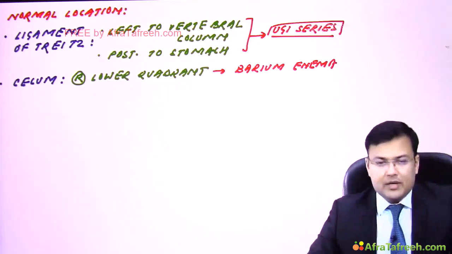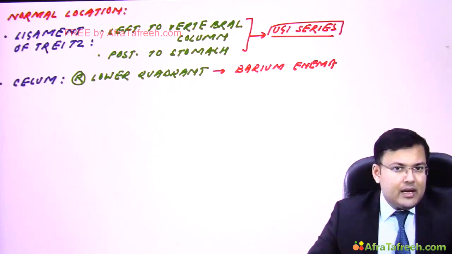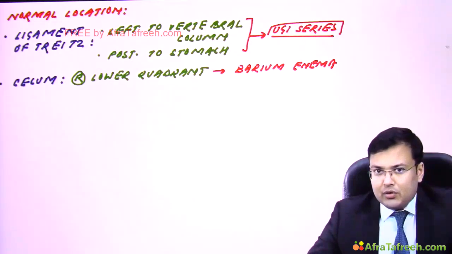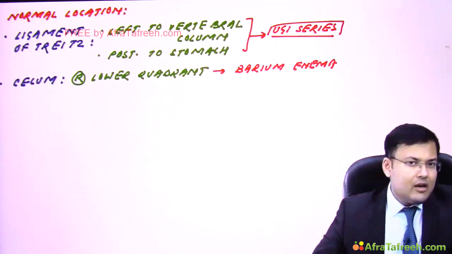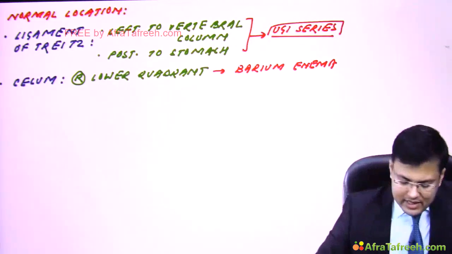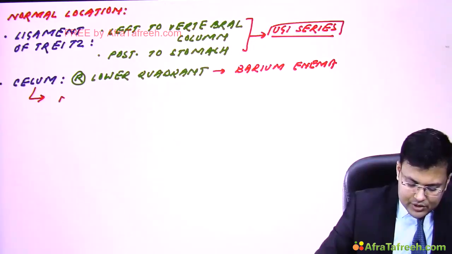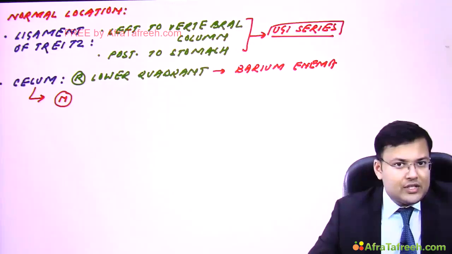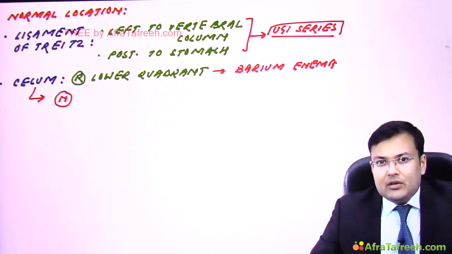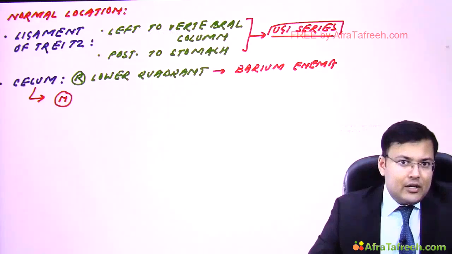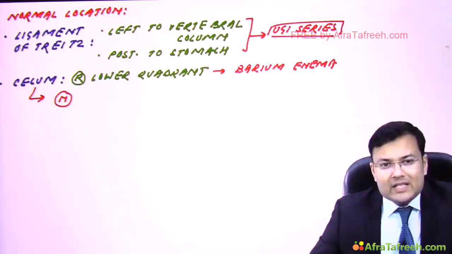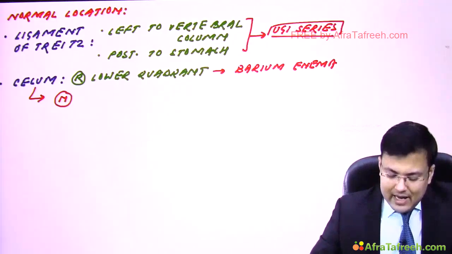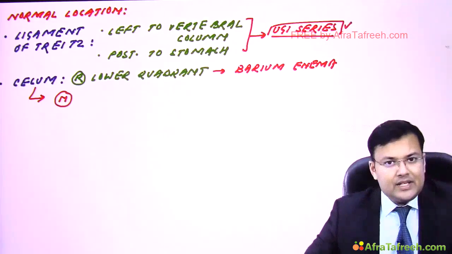Right? Now the problem. Generally, barium enema is not part of the diagnostic protocol of malrotation. Why? We saw in various types of malrotation that in certain types, the position of the cecum can be normal. It means normal position of the cecum cannot rule out malrotation. That's why we don't include barium enema as part of the diagnostic protocol. And the ligament of Treitz location is always abnormal in patients of malrotation, and that's why we include upper GI series.